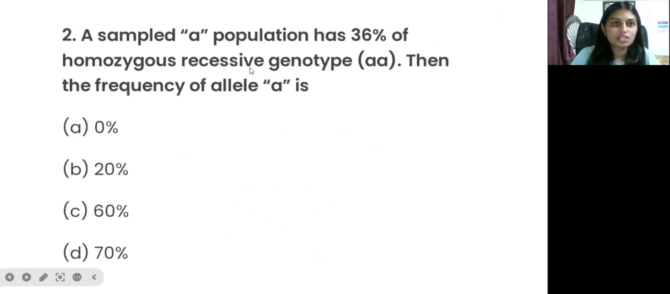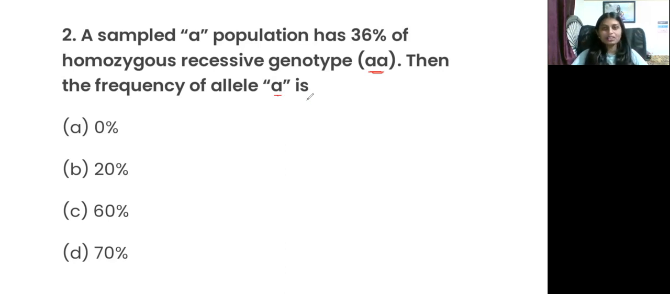So what is the next question? A population has 36% of homozygous recessive genotype, that is small a small a. Then the frequency of allele a is what? Here they are giving the recessive genotype, small aa, which we can say is Q square. The percentage is 36%.